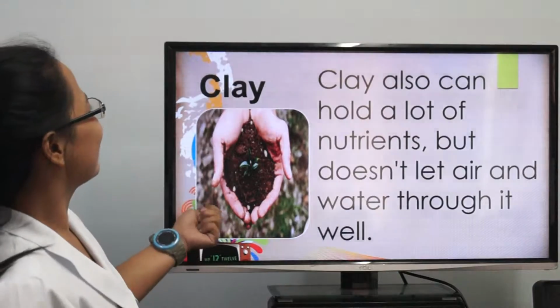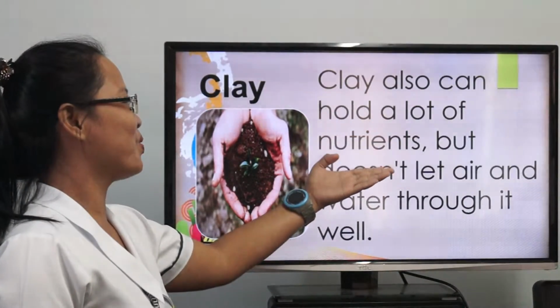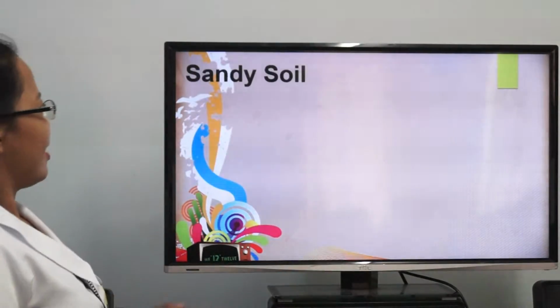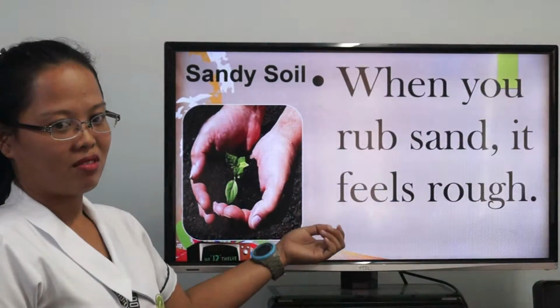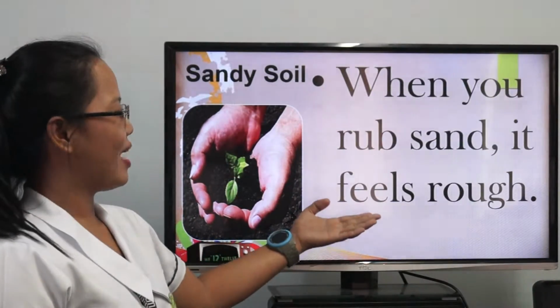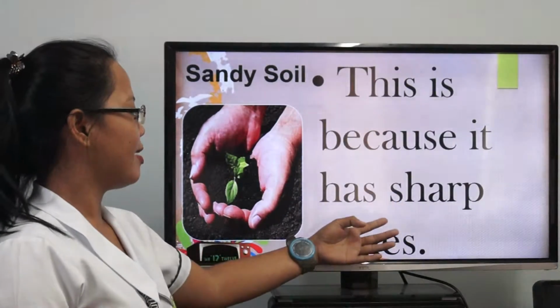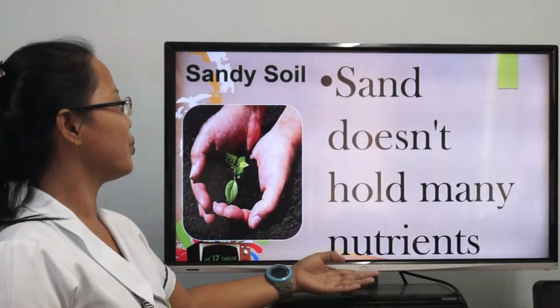Clay also can hold a lot of nutrients but doesn't let air and water through well. The next is sandy soil. When you rub sand, it feels rough. This is because it has sharp edges. Sand doesn't hold many nutrients.